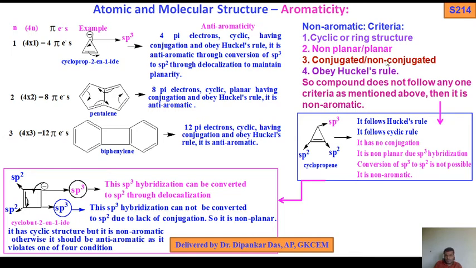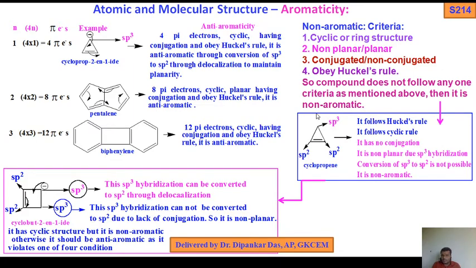Now the non-aromatic criteria. Cyclic or ring structures, non-planar or planar, conjugated or non-conjugated, obeying Hückel's rule or not. If a compound does not follow any one criterion as mentioned above, then it is called a non-aromatic compound. What will happen here? sp2, sp2, sp3, but this sp3 cannot be converted into sp2 due to lack of conjugation. There is no negative charge, no lone pair, nothing else. It follows Hückel's rule, no problem. It follows cyclic structure, no problem. It has no conjugation. It is non-planar due to sp3 hybridization. Conversion of sp3 to sp2 is not possible, so it is a non-aromatic compound.